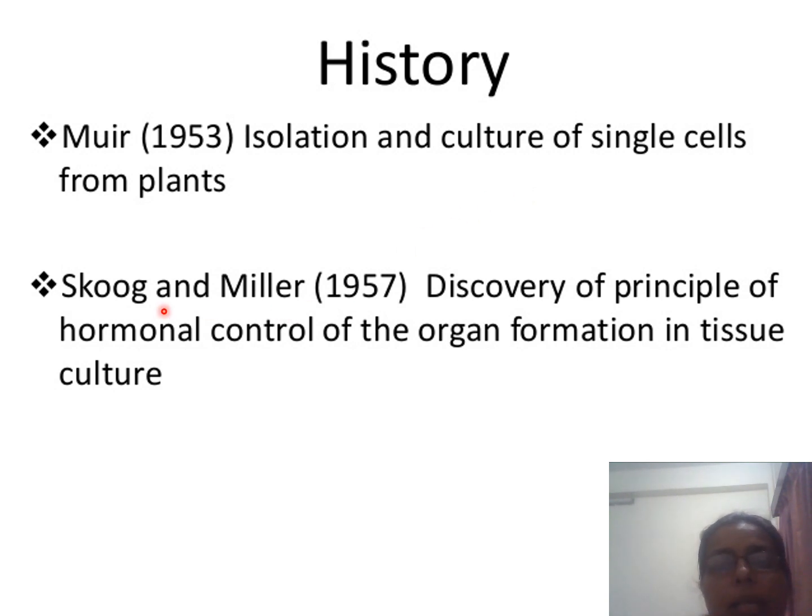The next scientists are Skoog and Miller, who discovered the principle of hormonal control of organ formation in tissue culture.